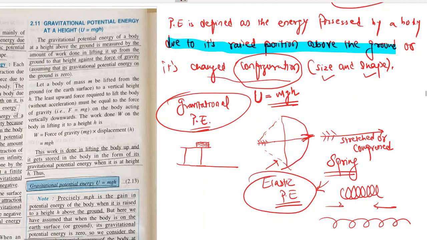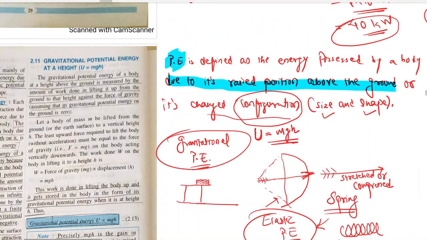So potential energy, one more thing I would like to specify. I gave you a lot of information, but one more thing about potential energy which I want to make very, very clear. Potential energy is always energy possessed by a body which is at rest.